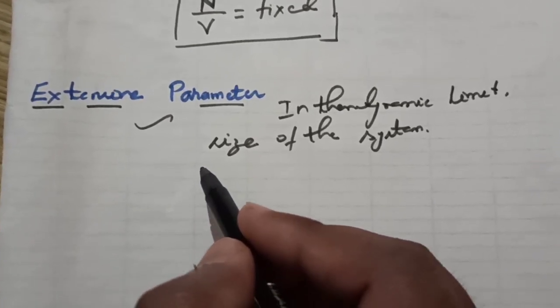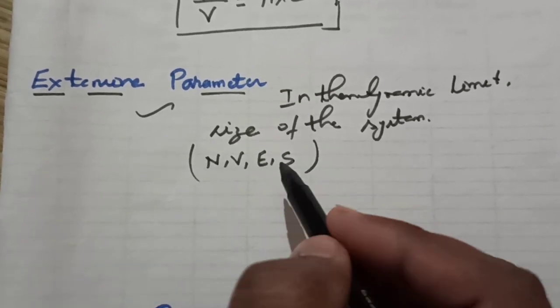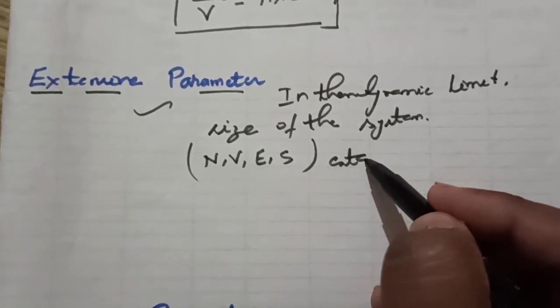Additive means N, V, E, S. These are the extensive parameters.